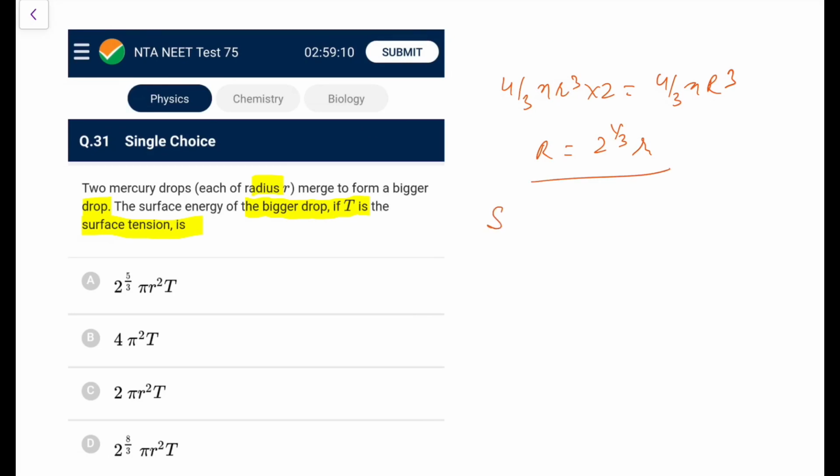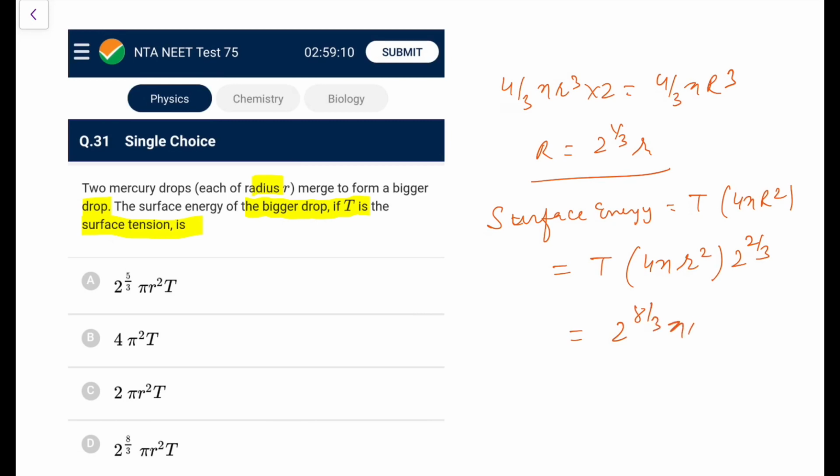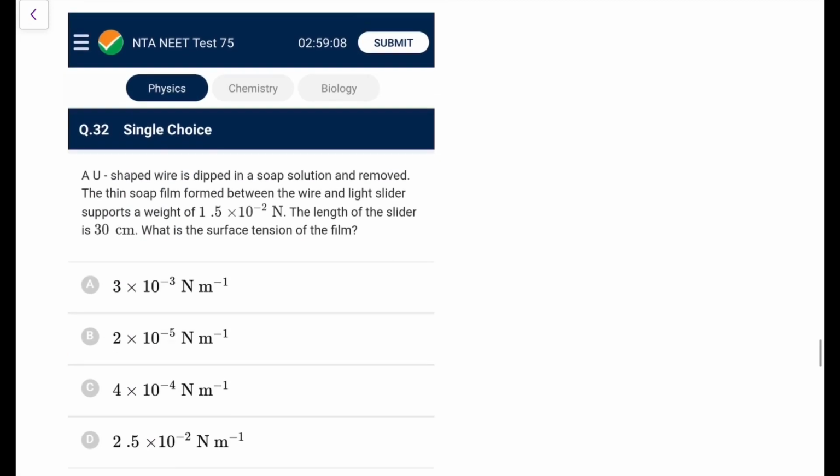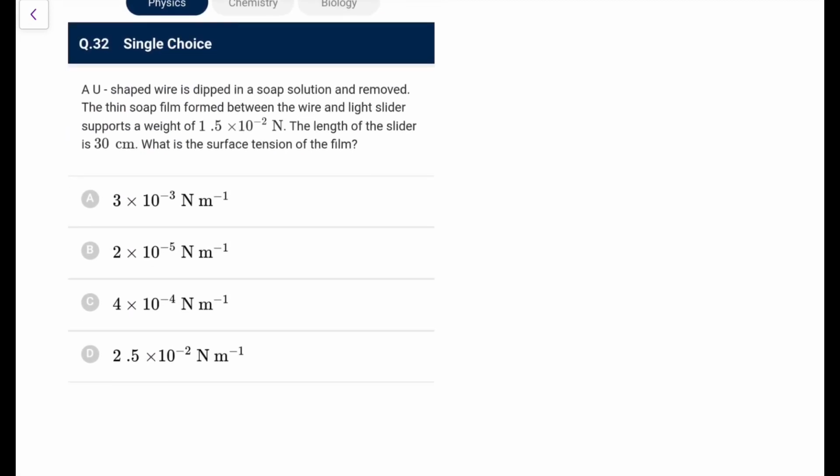So what is the surface energy? Because it is a drop you will write it as T into 4 pi R square, so that R square will become 4 pi r square into 2 to the power 2 by 3. So I can write 4 as 2 to the power 2, so it will become 2 to the power 2 plus 2 by 3, that would be 2 to the power 8 by 3 into pi r square T, so go for option D here. So just a manipulation, not that tough.